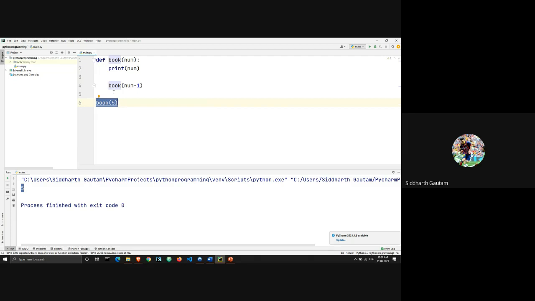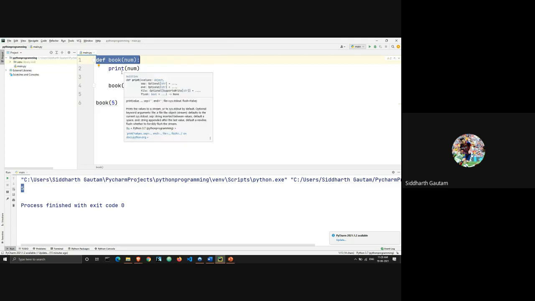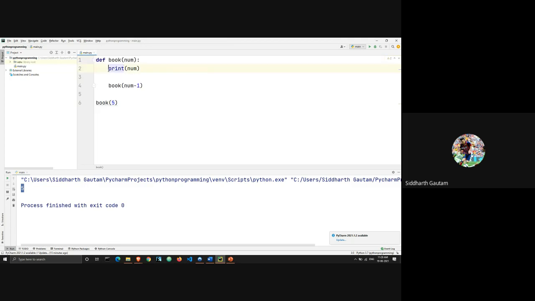So I'm calling the function, which means I will go to line number 1 here. First I go to line number 1. I'm executing the function. I'm going to print the number, printing 5. And then I'm calling the function once again, but this time I'm calling the function for num minus 1.